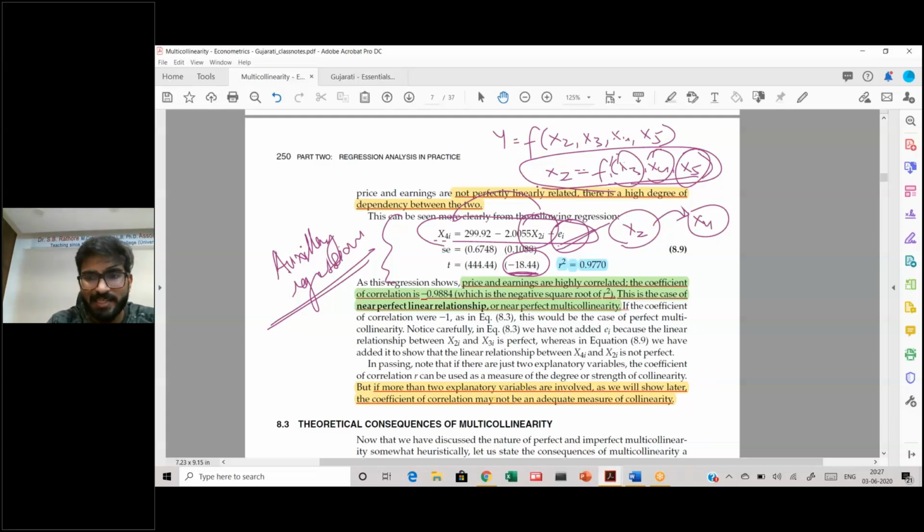If that is the case, that means there is multicollinearity, a strong relationship between x2 and x4. So that is another way to check for multicollinearity, which we will see in detection: run auxiliary regressions and find out whether there exists a significant relationship between any of these variables. So that is how you do it.